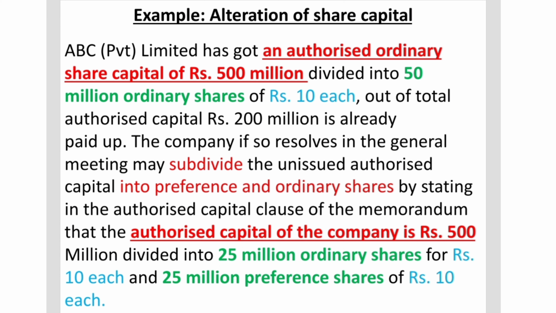So essentially, like I said in the beginning, there is no increase or decrease in the quantity of shares. So later on, after making the change, what's happening is that the shares are now subdivided into two kinds, and initially we just had one kind, that is ordinary shares. All of them were ordinary shares, that is 50 million ordinary shares, but now we have 25 million ordinary shares and 25 million preference shares.